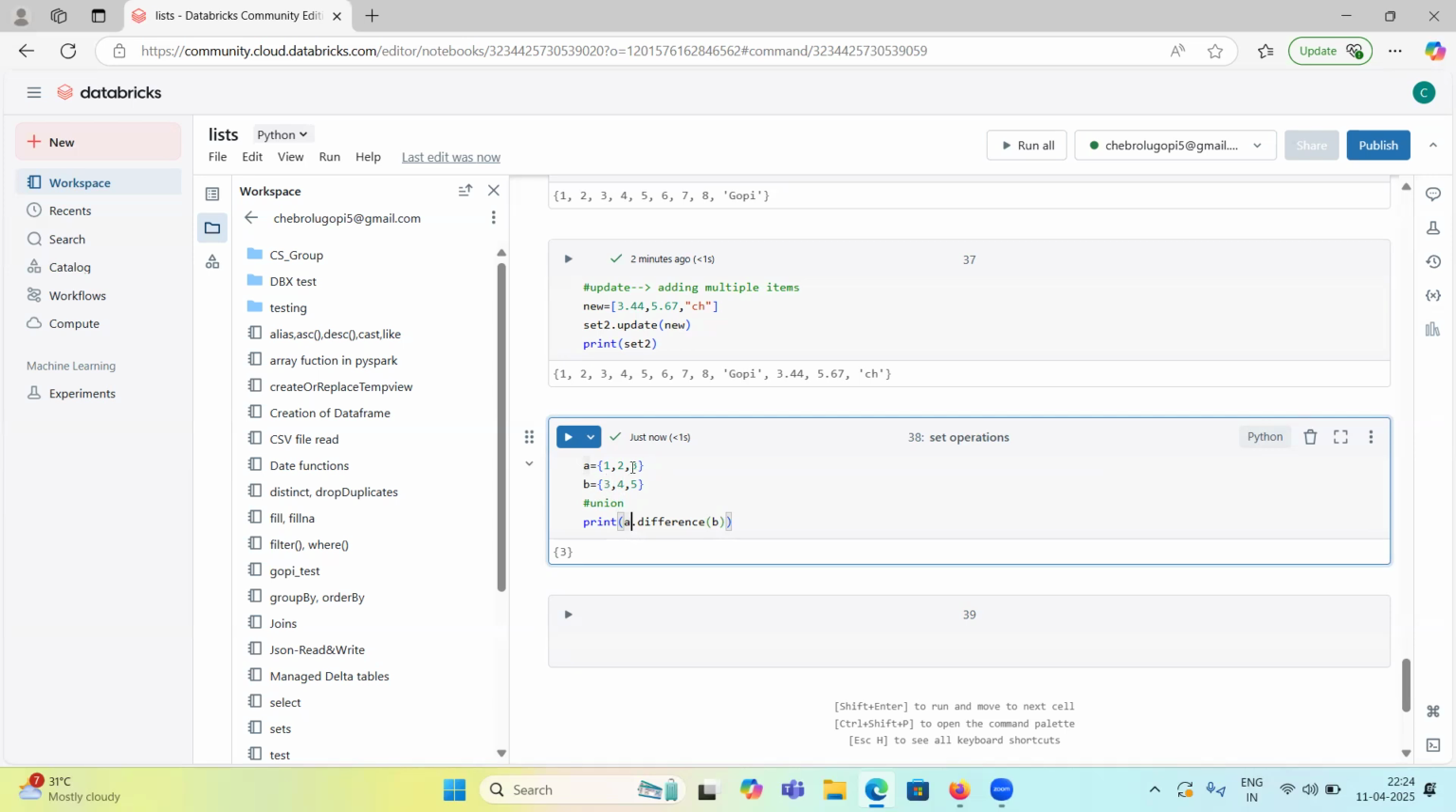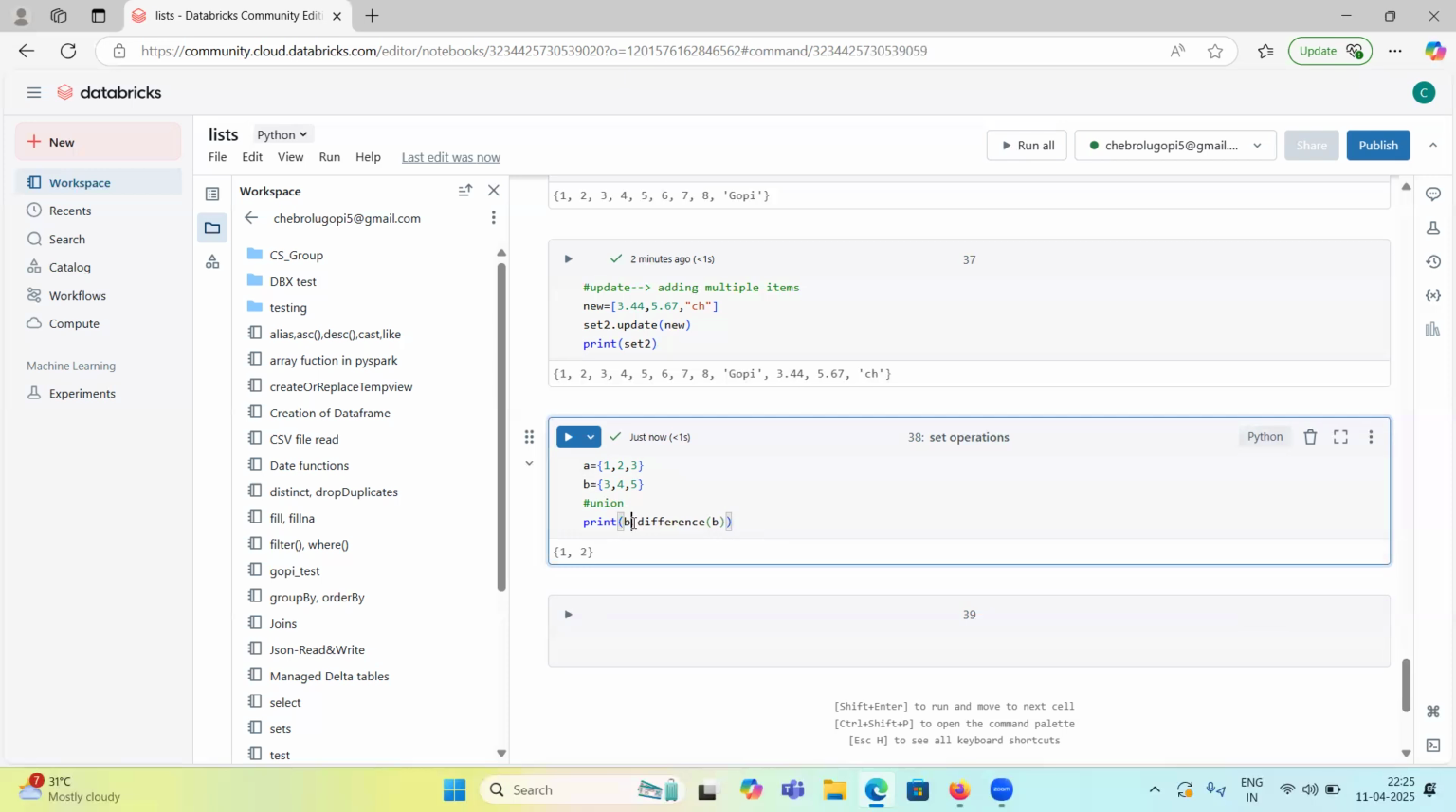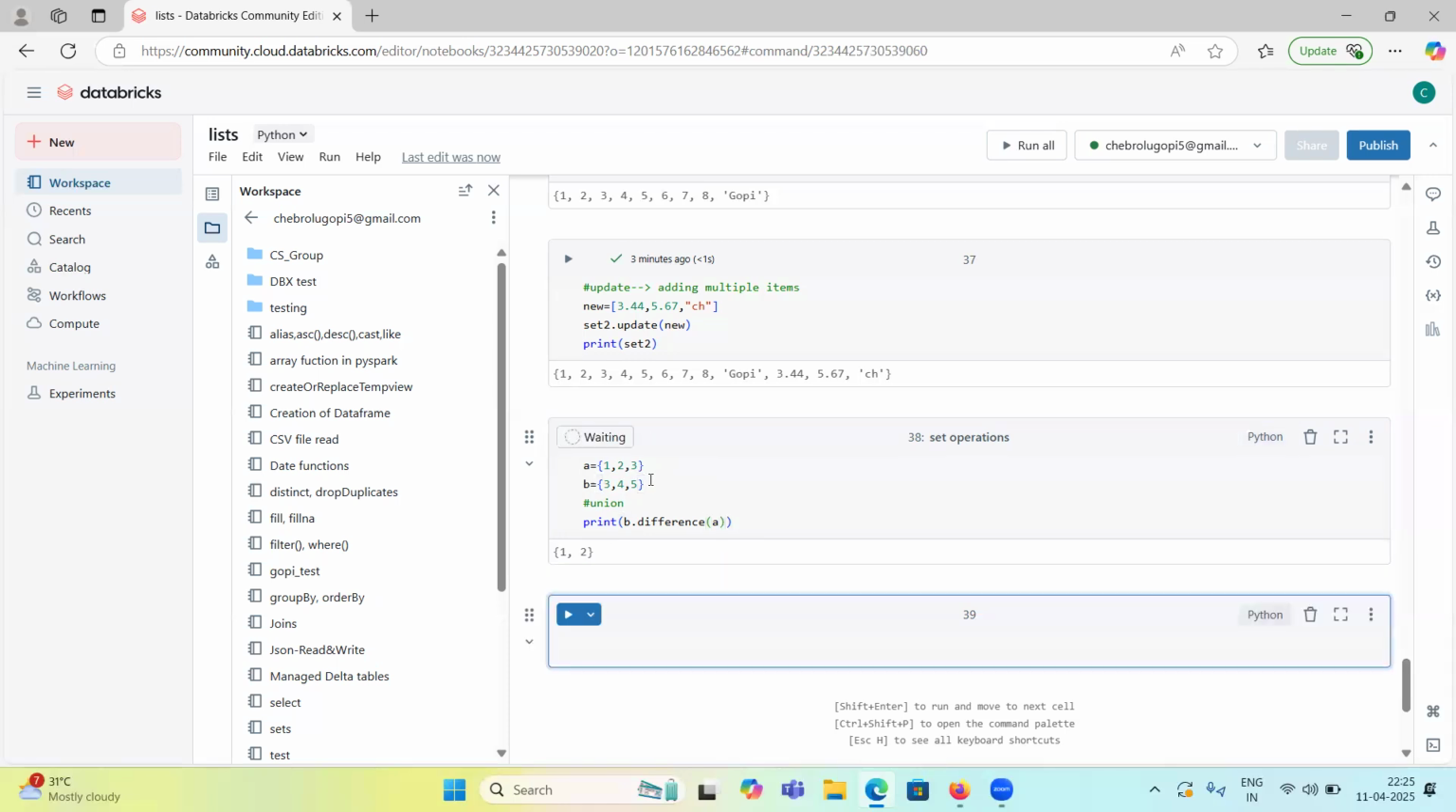That's why 3 will not come. So if you perform A difference B, 1 and 2 will come, because 3 is in both sets and gets removed. If you perform B difference A, that means B minus A. 3 minus 3 gets discarded. 4 is not there, so 4 will come. 5 is not there, so 5 will come. So it will print 4 and 5.